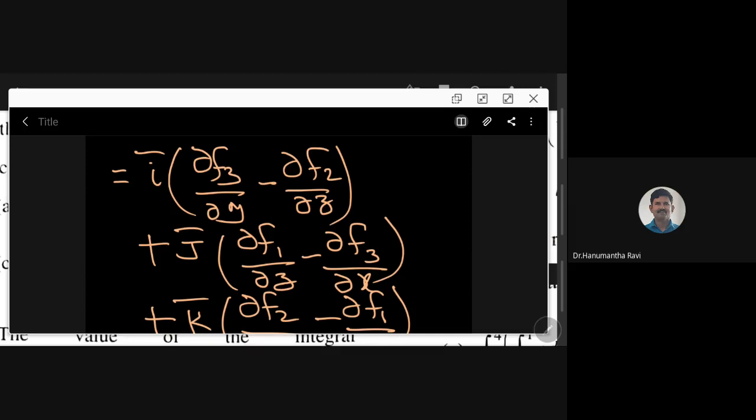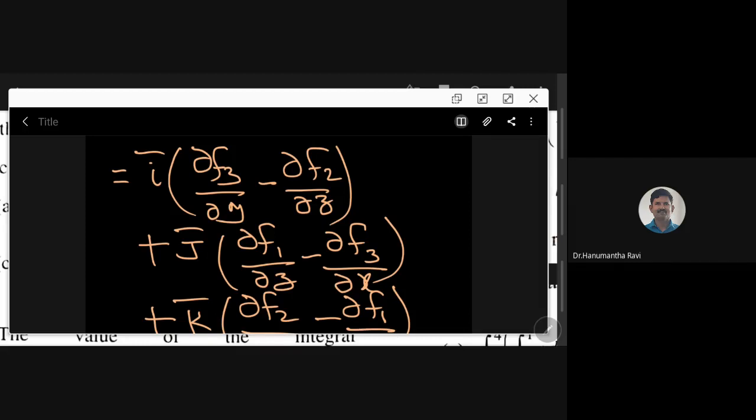So we have now discussed what I mean by curl and divergence and gradient. After this, some properties will be there, like divergence of curl F bar is what, and curl of gradient is what. Some simple formulas are there that I will share. If you see the problems, they are very simple in nature. Don't worry about that. This is a brief about the vector differential operator.